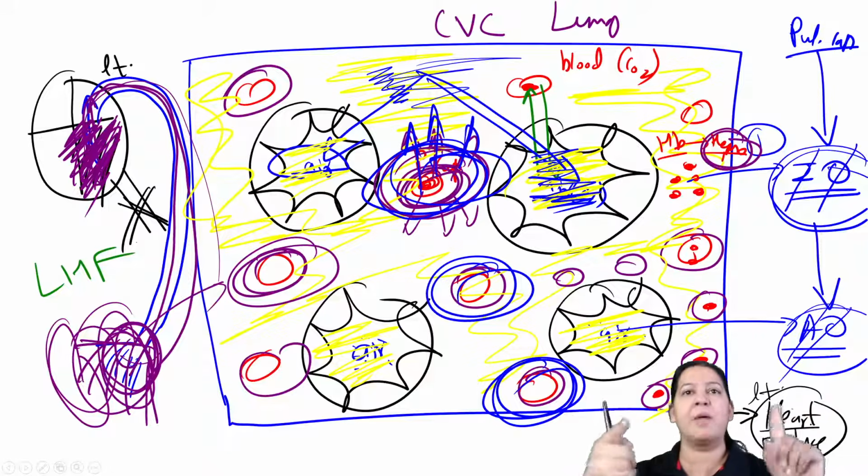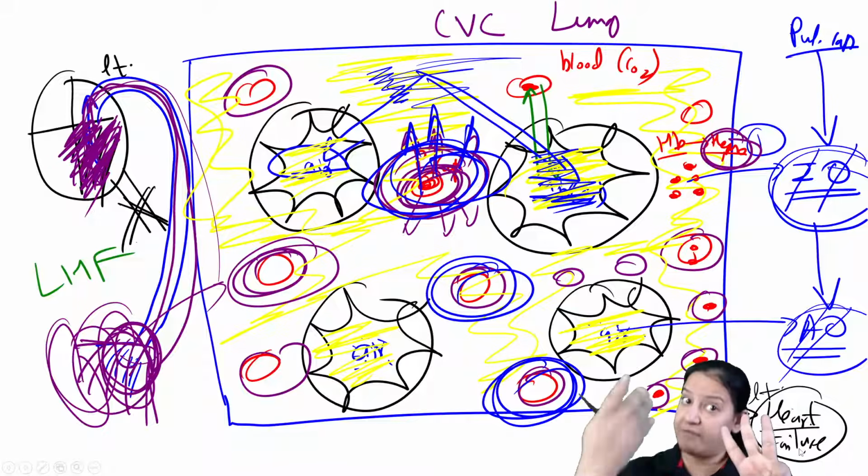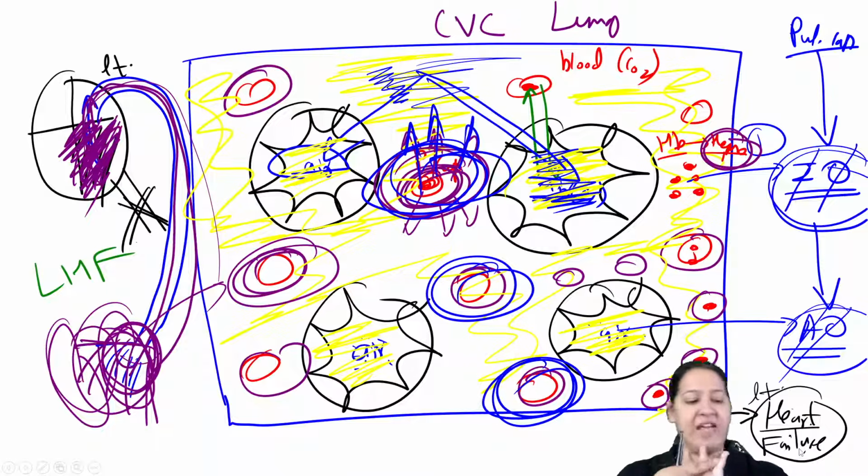So what all changes are there? Number 1, pulmonary capillaries are dilated. Number 2, interstitial edema. Number 3, that will convert into alveolar edema. And in the end, we have heart failure cells.